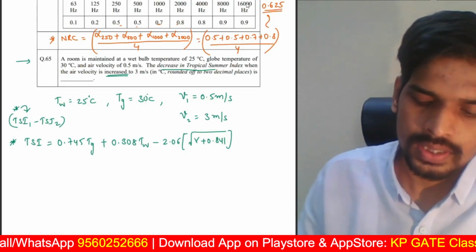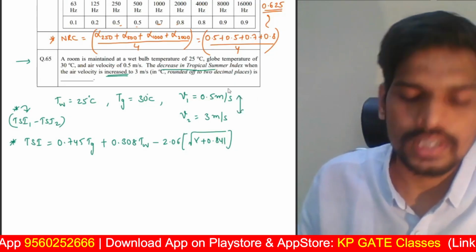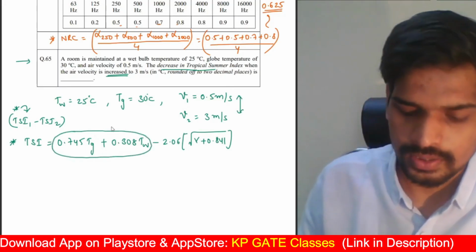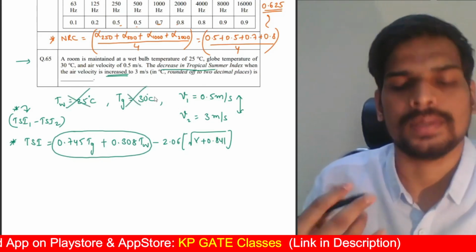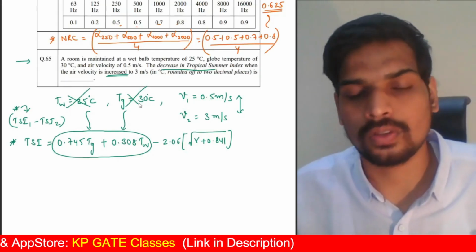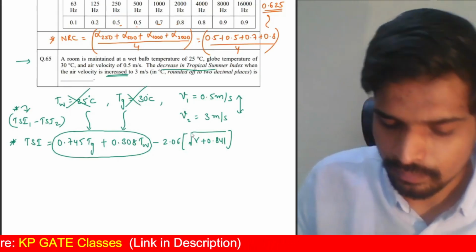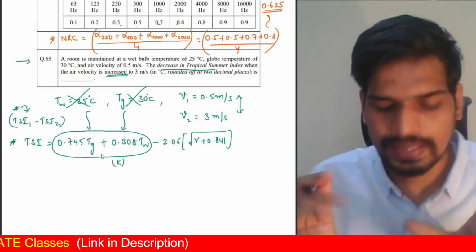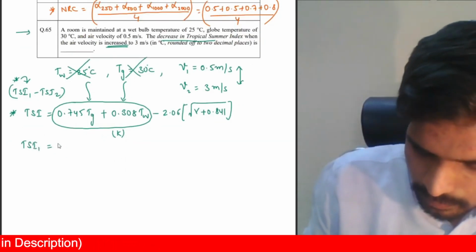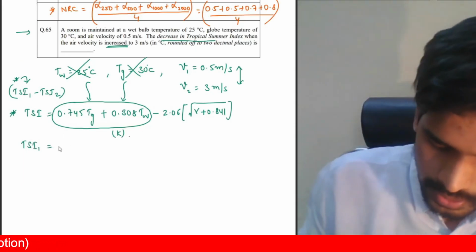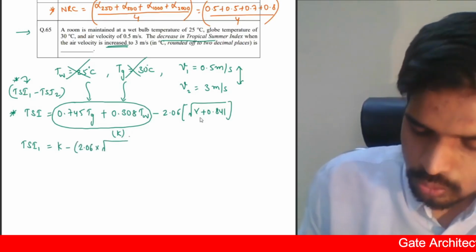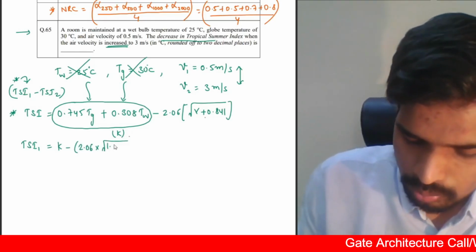However, if you see here, what is changing from case 1 to case 2? Only velocity. There is no change in the wet bulb and globe temperature. So actually these values are unnecessary additional information. You need not substitute the values. Obviously you can find out this tropical summer index, but it will become unnecessarily lengthy. You can just assume this part to be a constant K. What will be the tropical summer index in case 1? Because it is not changing, I'm assuming it is a constant. Constant K minus 2.06 multiplied by under root 0.5 plus 0.841, you will get 1.341.